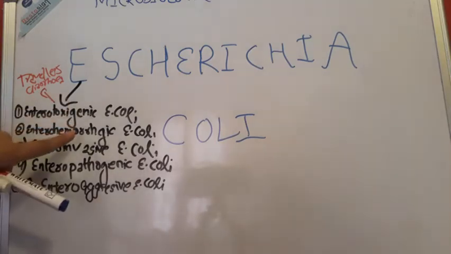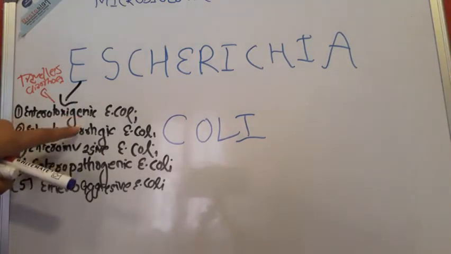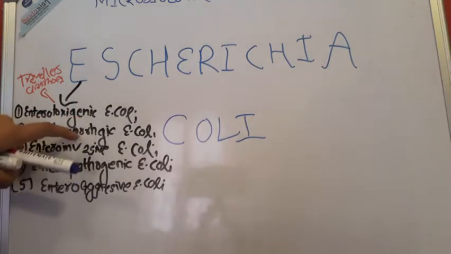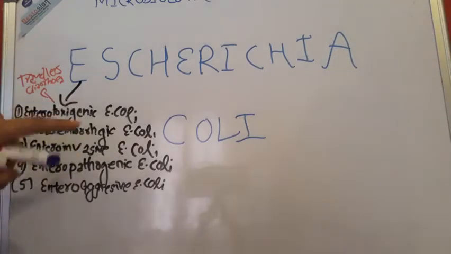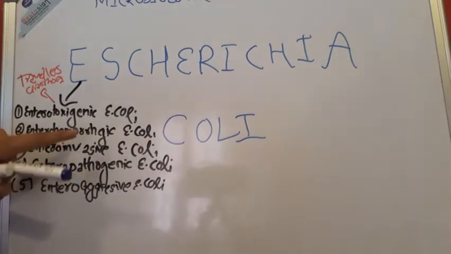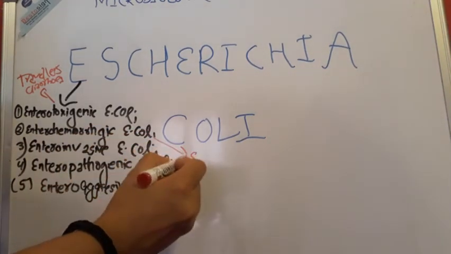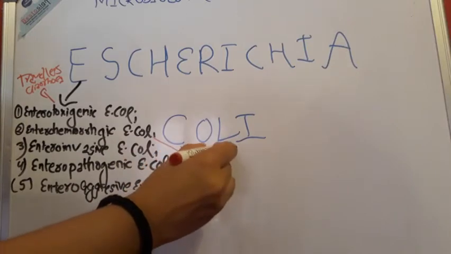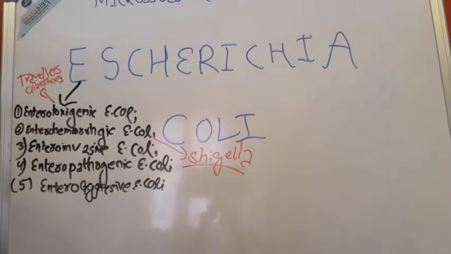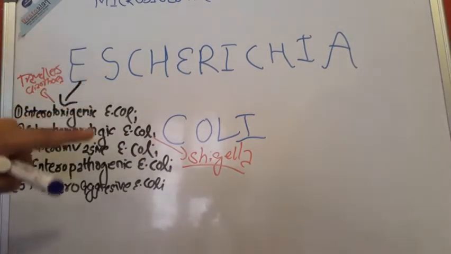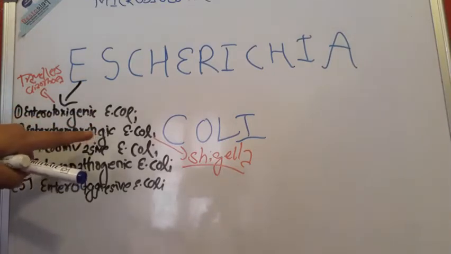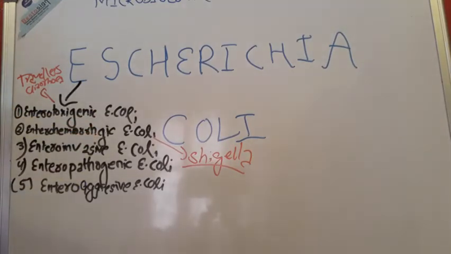And the very important thing that you have to remember is that enterohemorrhagic E. coli shows somewhat similarity with Shigella. The diarrhea due to enterohemorrhagic E. coli and Shigella is almost similar.